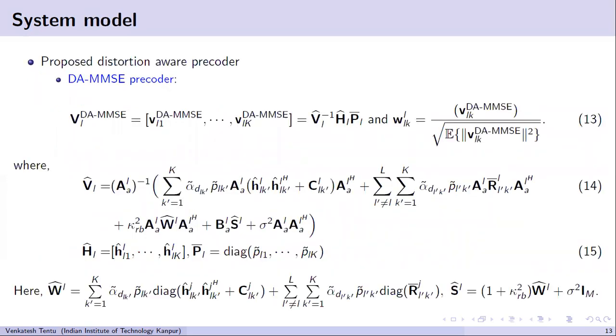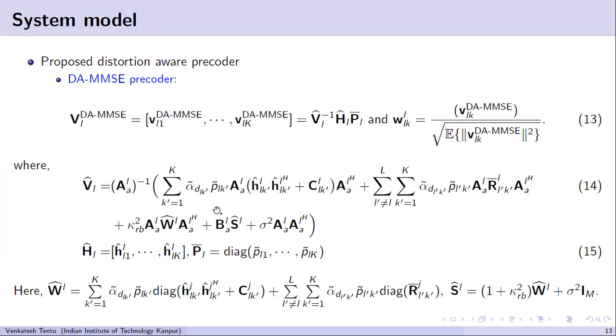The distortion aware precoding scheme is given by equation 13, such that V hat is given as shown in equation 14. The basic principle of how we derive this is that we consider uplink downlink duality. We considered uplink downlink duality to come up with V hat, which maximizes the signal received.